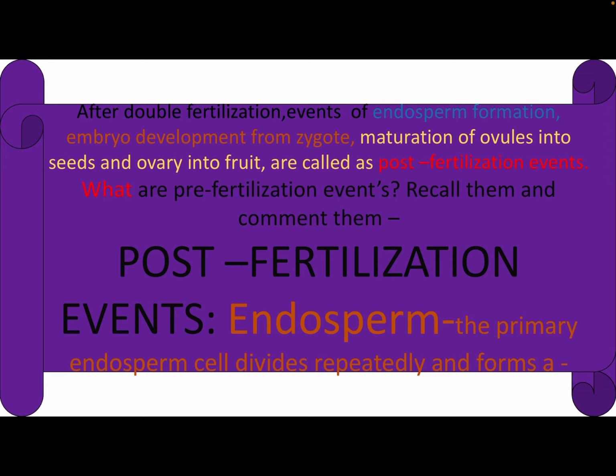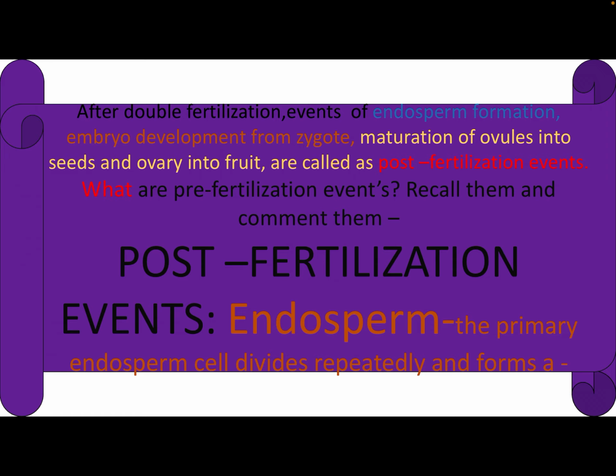So endosperm should be there before formation of the embryo. So it is the first process in the post-fertilization events, that is formation of endosperm.